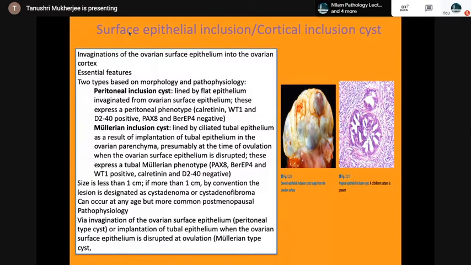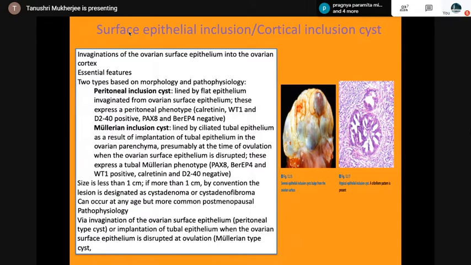As I told you, this could be either a peritoneal inclusion cyst or a Mullerian inclusion cyst. So a cyst, when it's lined by flat epithelium, is a peritoneal inclusion cyst. The IHC can be done with calretinine, WT1, D2-40, PAX8, and BerEP4 is negative.